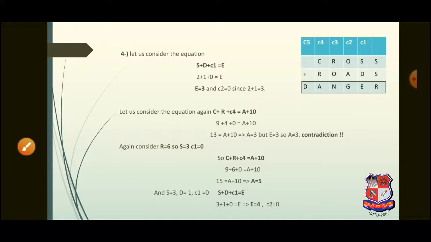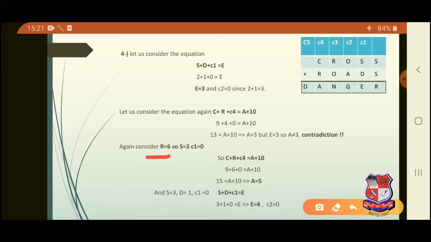Moving further, we assume that R is 6. That means S becomes 3 and C1 is equal to 0. Now substituting in the equation C plus R plus C4 is equal to A plus 10, we get the value of A as 5, and substituting the new value of S and D, we get E is equal to 4 and C2 is equal to 0.